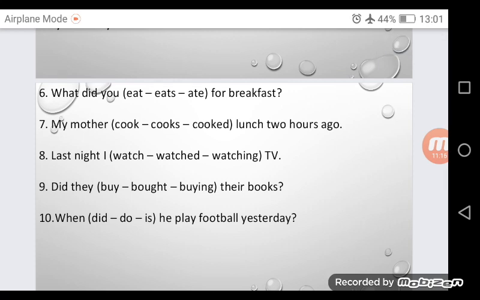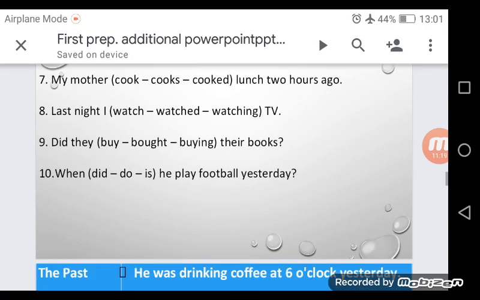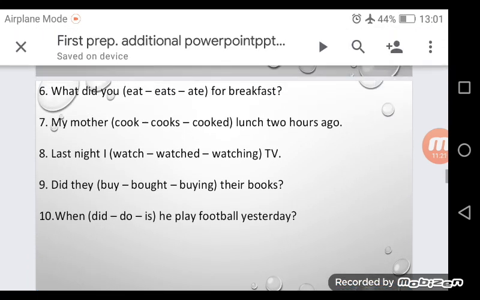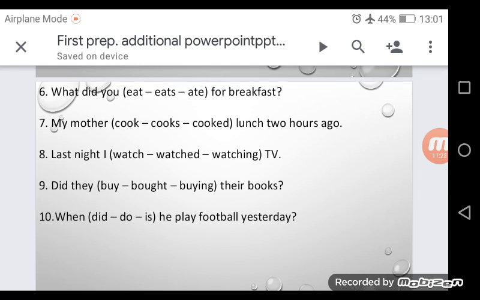Number 6, what did you ate for breakfast? As I have just told you, if we have did and we are going to use another verb, it should be in the infinitive.